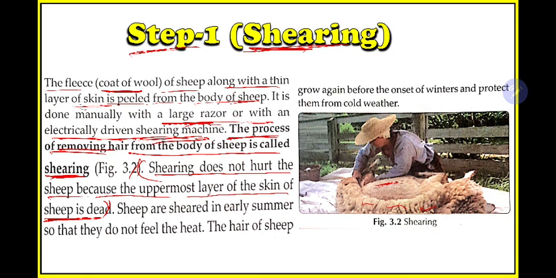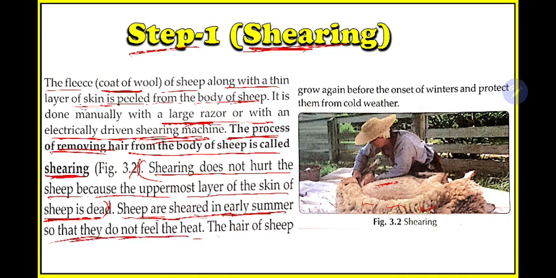If the skin was living, what would happen during the removing process? You would feel pain. But as the skin is dead, the sheep is not feeling any pain. Sheep are sheared in early summer so that they do not feel the heat. So this shearing process, the shaving process, is done in early summer, because during summer they will not feel the heat.